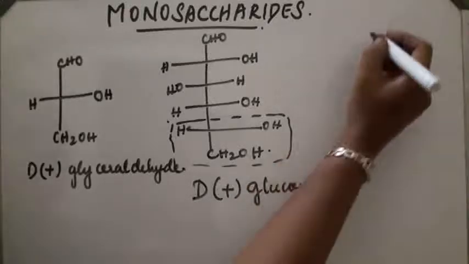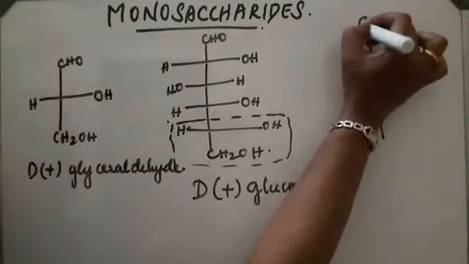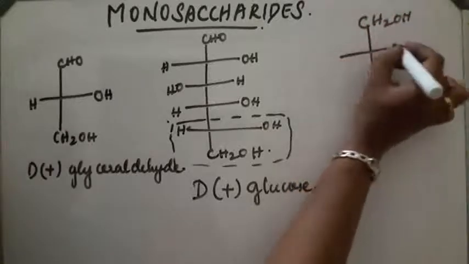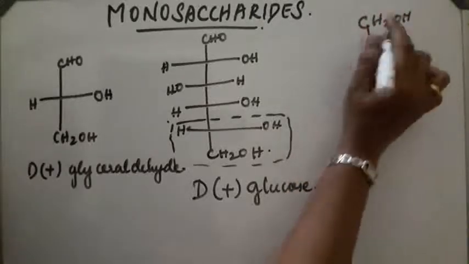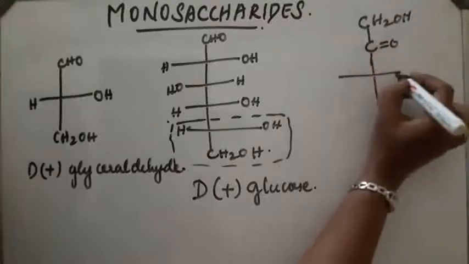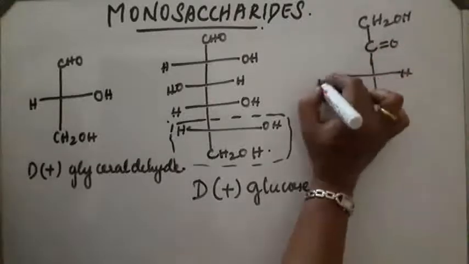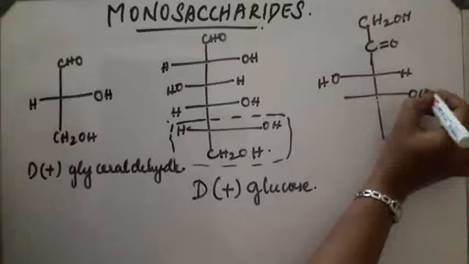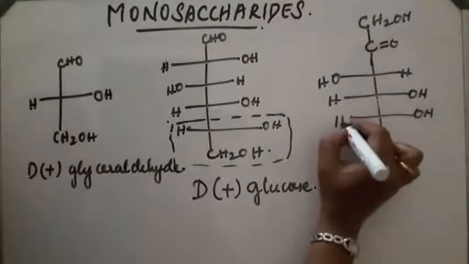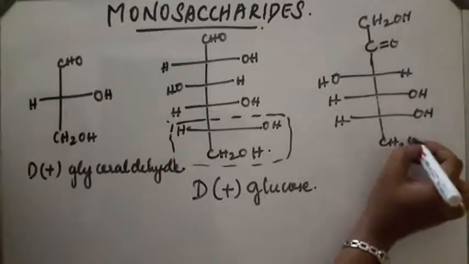Similarly, what about fructose? In fructose, the second carbon contains the C double bond O group, like this. Then HOH, then OH, H, then OH, H, CH2OH.